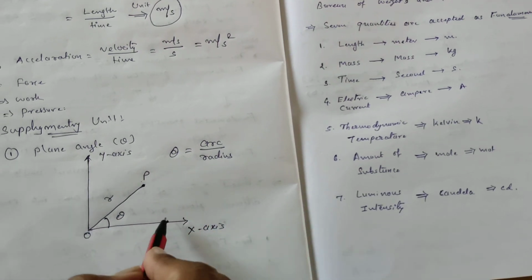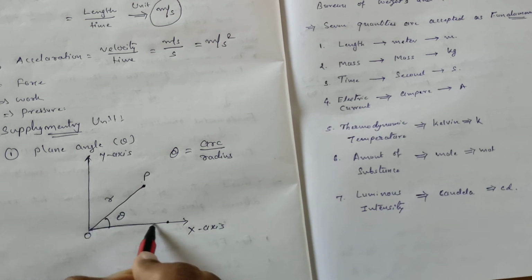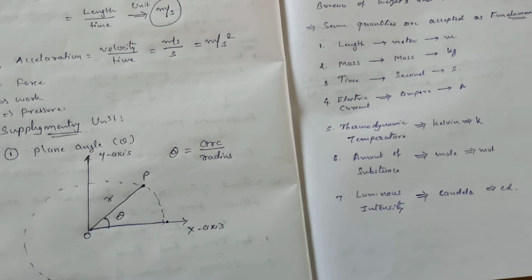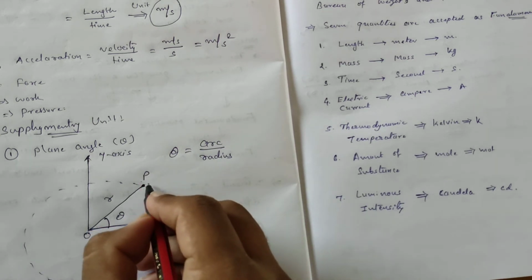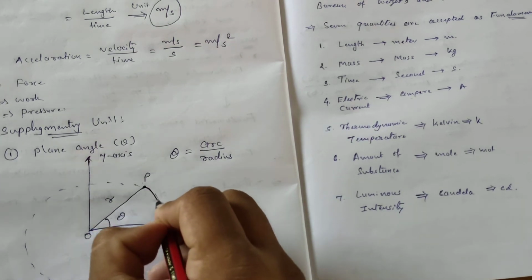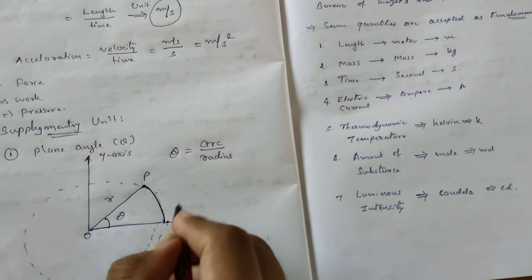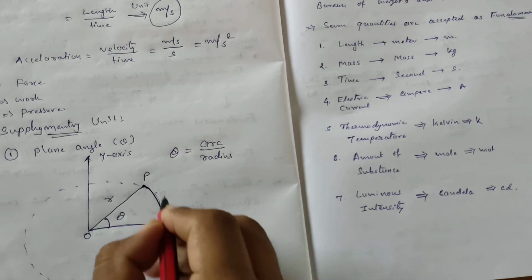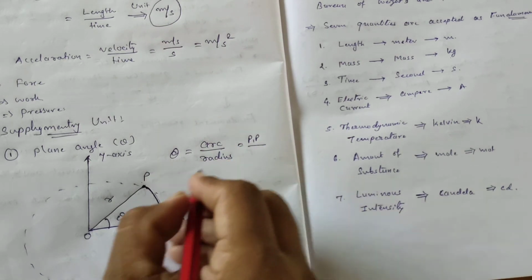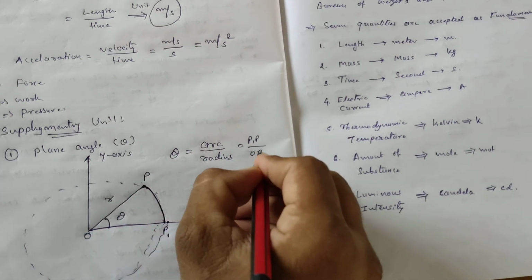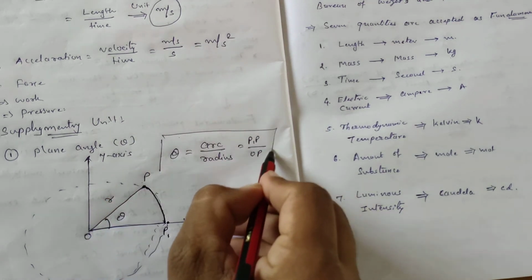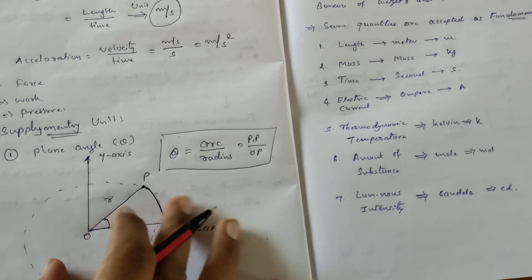Now suppose we are simply rotating this, so it goes like this and makes a perfect circle. Out of it we are considering only this portion, P1 to P, which is indicated as the arc, and OP is considered as the radius of the circle. So the equation of plane angle is arc upon radius.